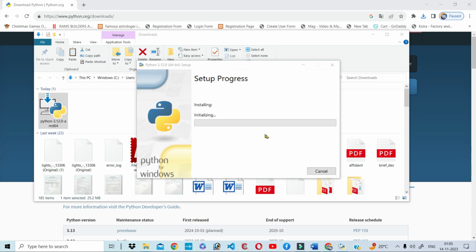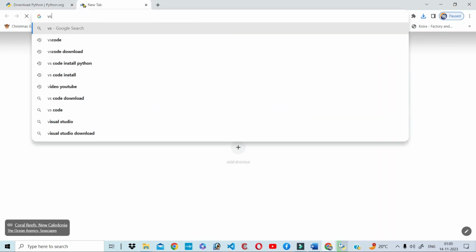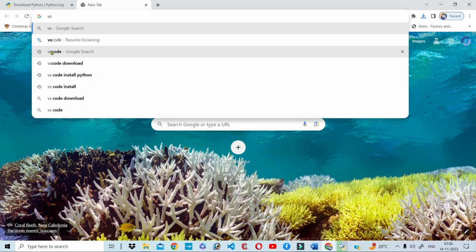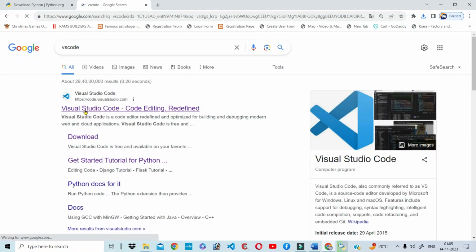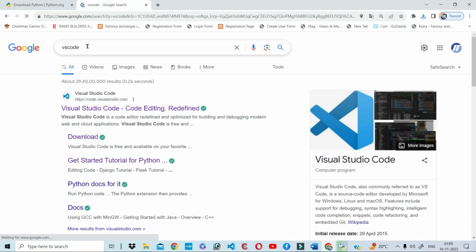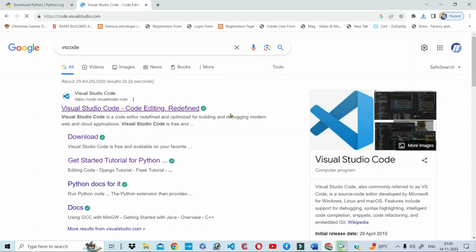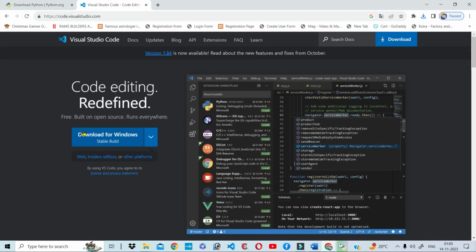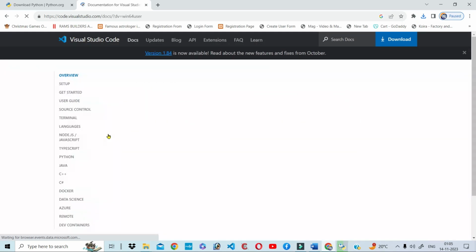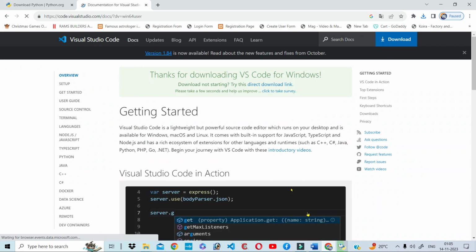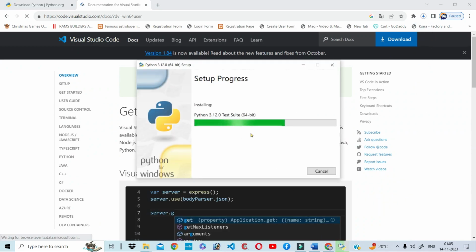While Python is installing, you can also download VS Code. Search in Google for VS Code. Click on Visual Studio Code and download for Windows. And here Python is installing.